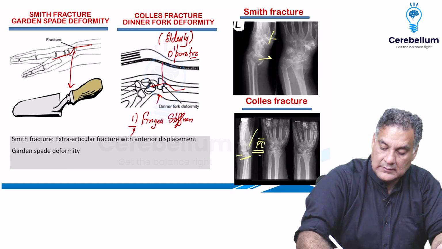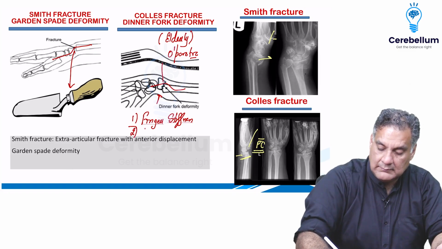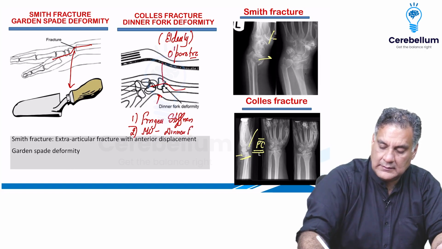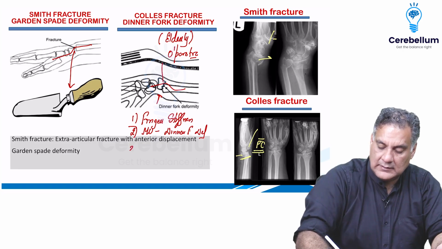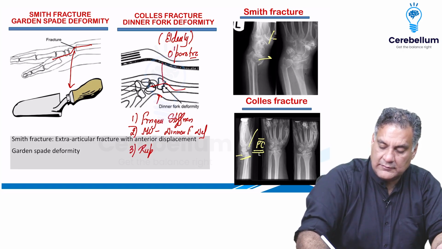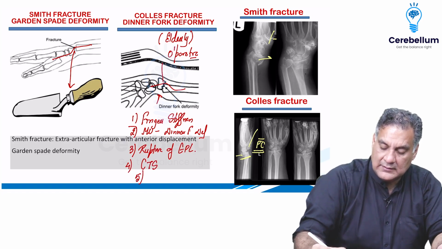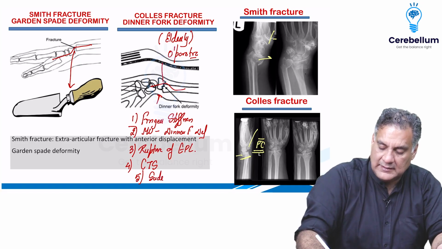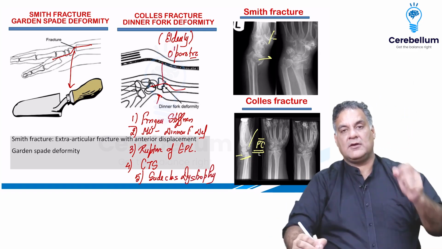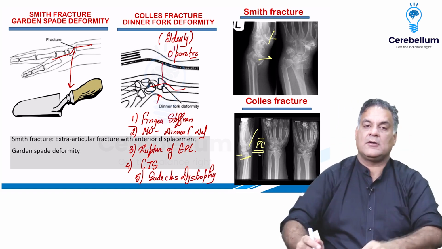Colles also can lead on to malunion into dinner fork deformity. Colles can also cause rupture of extensor pollicis longus tendon. Colles is known to cause carpal tunnel syndrome, and Colles can cause a complication called high activity of sympathetic system called Sudeck's dystrophy. We will talk about it.